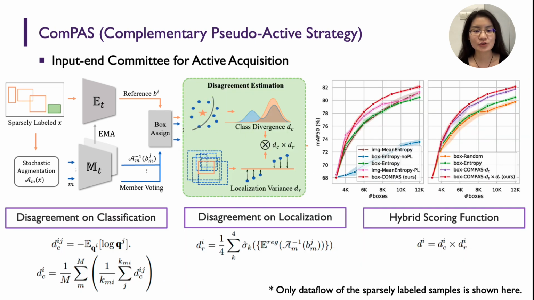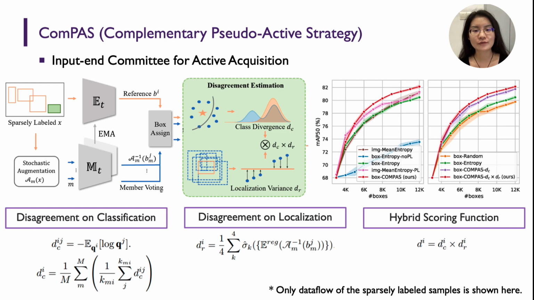After committee construction, disagreement for classification and localization is estimated for each target. We measure the classification disagreement based on the cross-entropy between the one-hot reference prediction and the posterior predictive member distributions. For localization, the disagreement is quantified by the standard deviation of box coordinates.